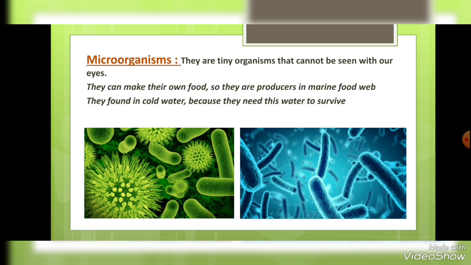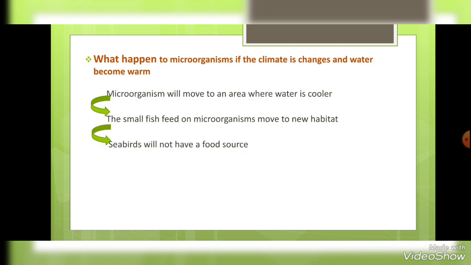It's very important. So the microorganisms are the food for the small fishes, and the small fishes are the food for the eagles. That's why the microorganisms are very important in the marine ecosystem. Okay? They are the main dish for the small fishes.